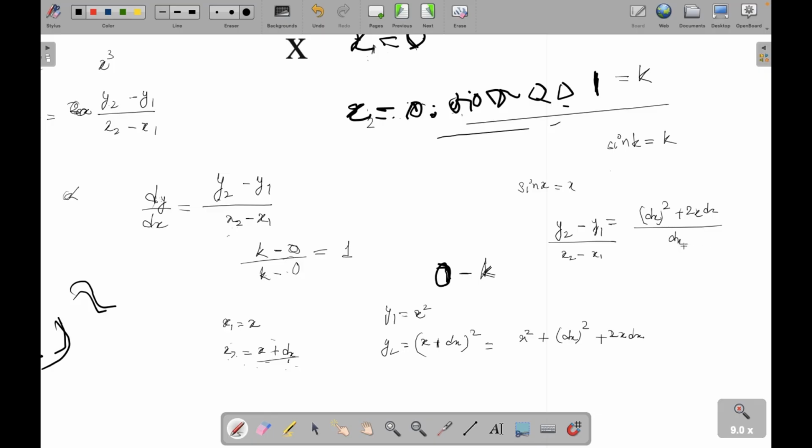Now see, dx is very small, so what about the square of that very small number? Even smaller. So we can ignore it, very close to 0. We cannot ignore dx, but we can ignore its square. So we'll be left with 2x dx upon dx. dx gets cancelled, you are left with 2x. So this is how you get the differentiation of x square.